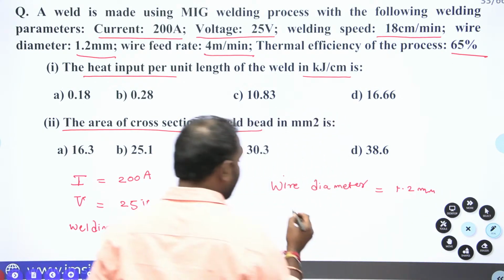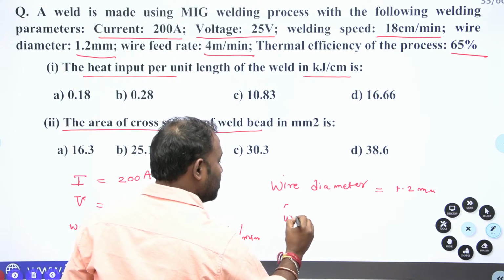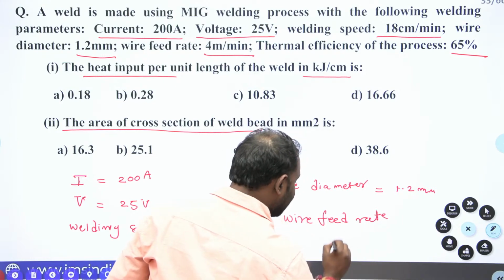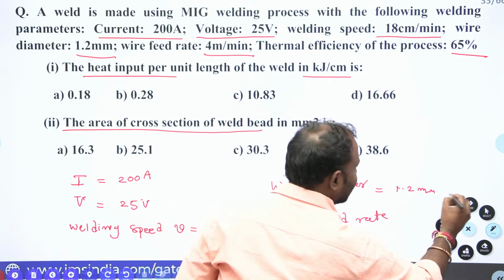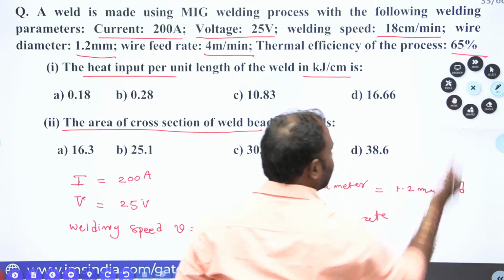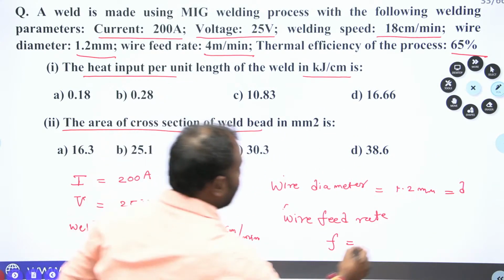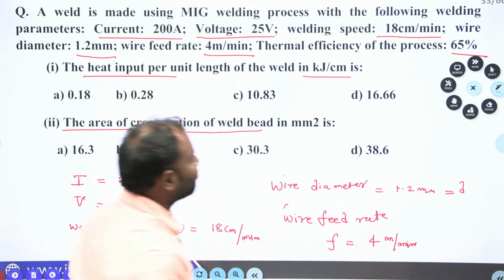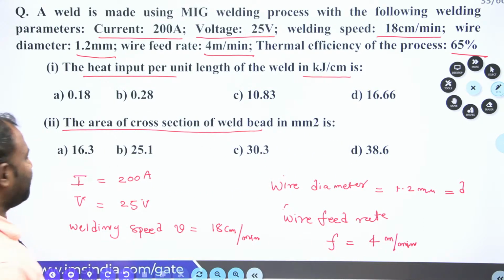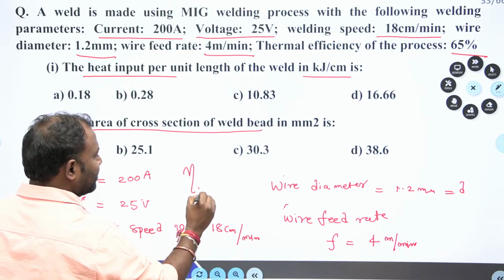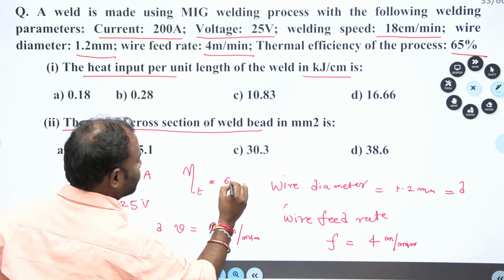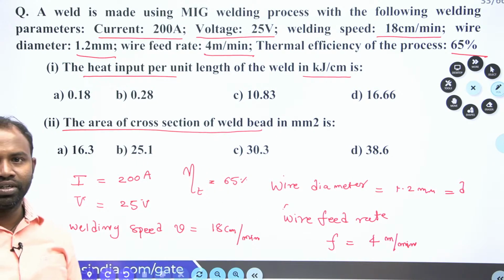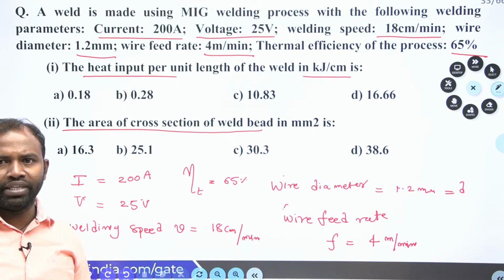Next, the wire feed rate, I am taking it as F, and the wire diameter as D. What is the feed rate? 4 meters per minute. Be careful in writing the relations. Thermal efficiency, eta T, is equal to 65%. This is what is given. Now we have to find the heat input. Clear, everybody?